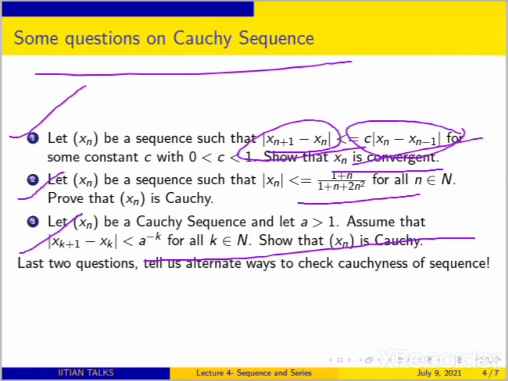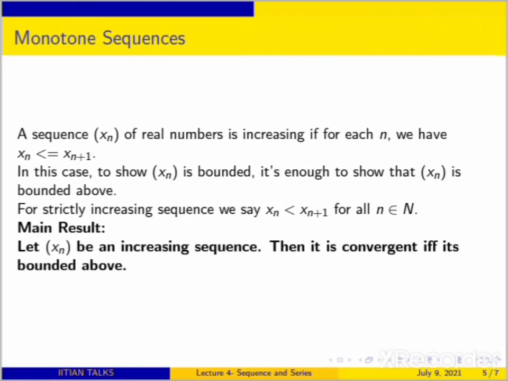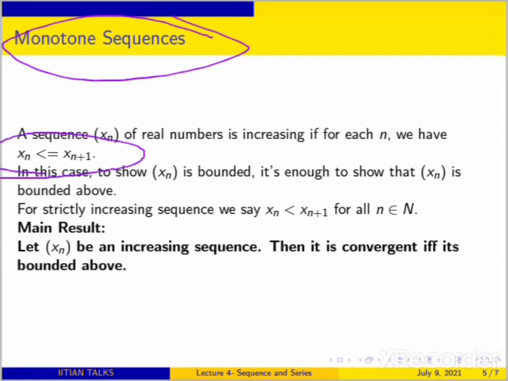Okay, so let's move on to a new topic, which is monotone sequences. What do you mean by monotone? Monotone means either increasing or decreasing. You say your sequence of real numbers is increasing if for each natural number n, you consider xn and xn plus 1, and xn is less than or equal to xn plus 1 for each n. Then your sequence is an increasing sequence.